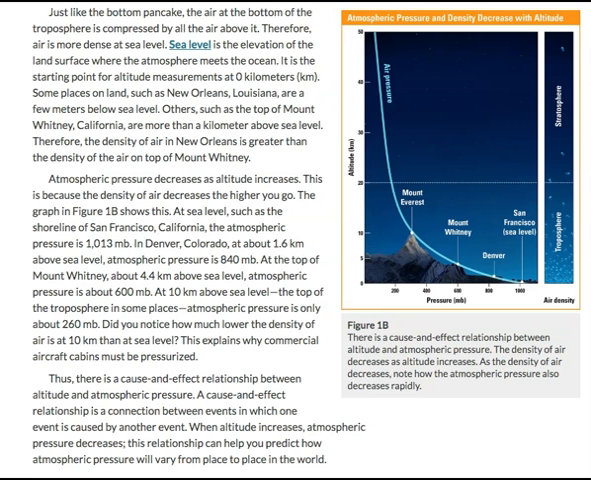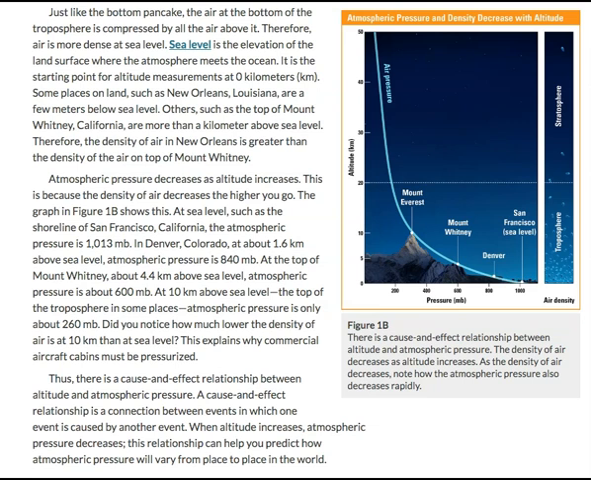Atmospheric pressure decreases as altitude increases. This is because the density of air decreases the higher you go. The graph in figure 1b, the one right over here to the right, shows this. At sea level, such as the shoreline of San Francisco, California, the atmospheric pressure is 1,013 millibars. In Denver, Colorado, at about 1.6 kilometers above sea level, about a mile, it's called the Mile High City, atmospheric pressure is 840 millibars. At the top of Mount Whitney, at about 4.4 kilometers above sea level, the atmospheric pressure is about 600 millibars.